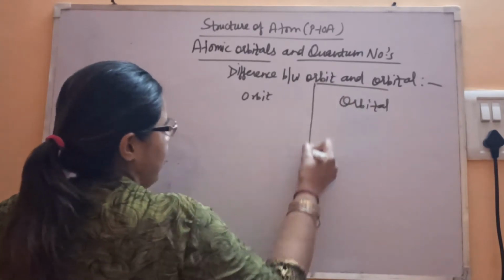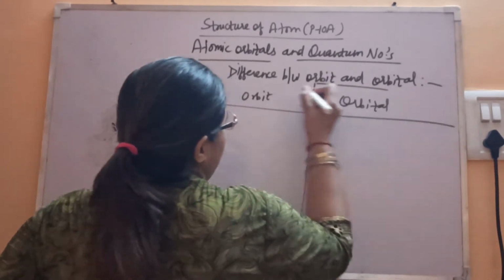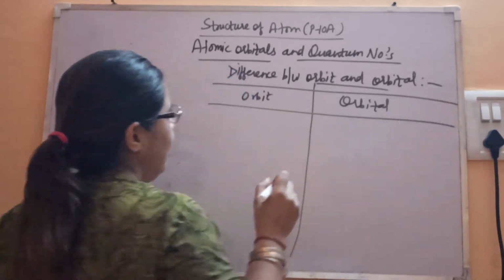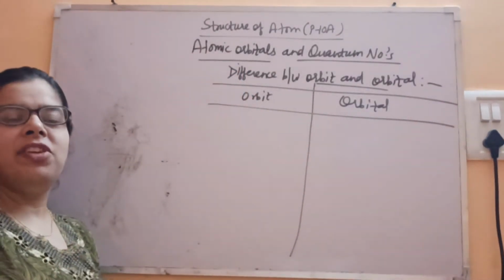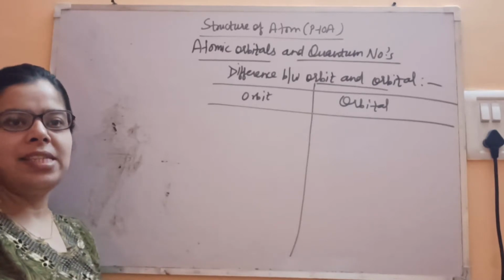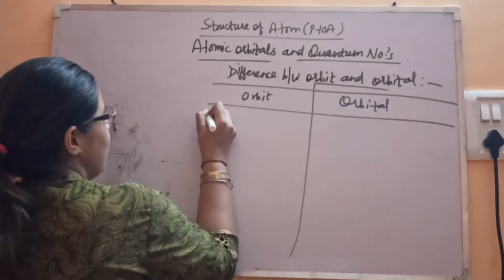What is the main difference between the two? Orbit you know, it's a circular path in which the electron revolves.